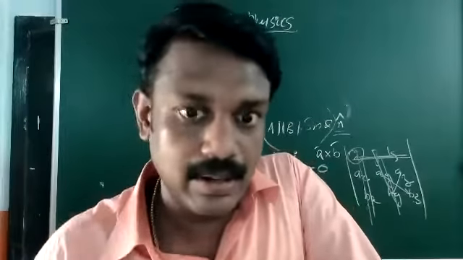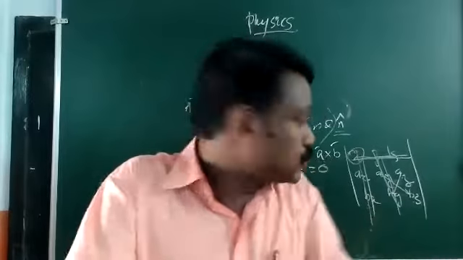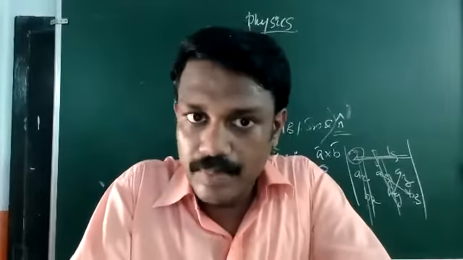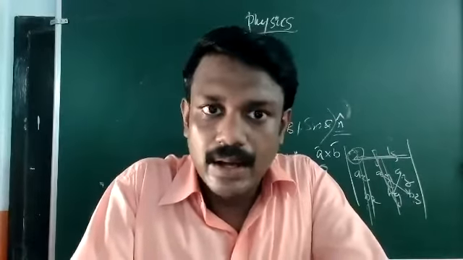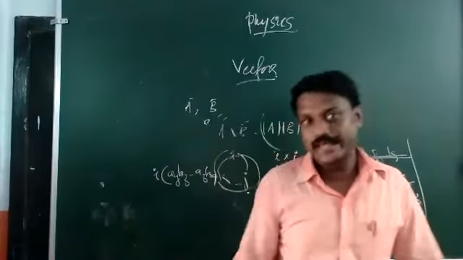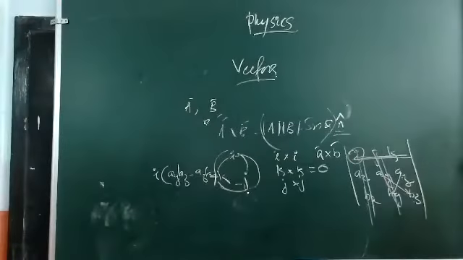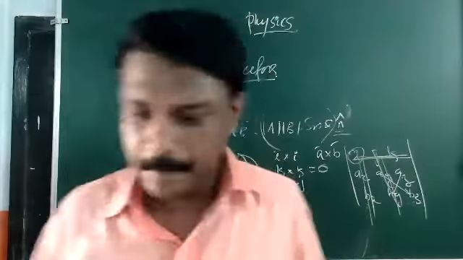You can do it in that way also, but the determinant form is the easiest method. Which method you find easy, you can choose. It is not necessary to choose only one method. If you find the other one better, use that one also. But only one condition: the answer should be correct.